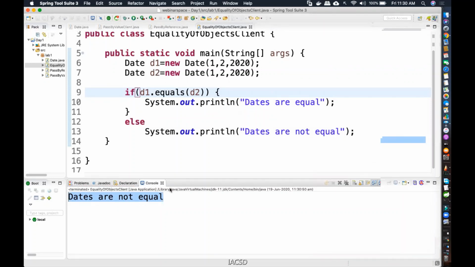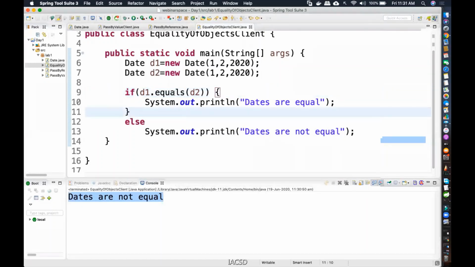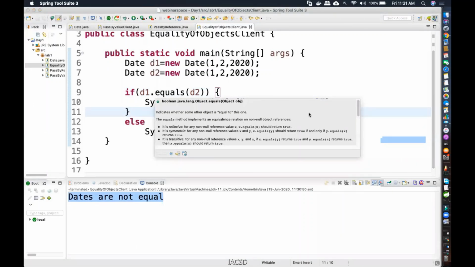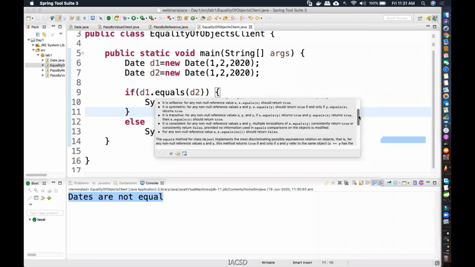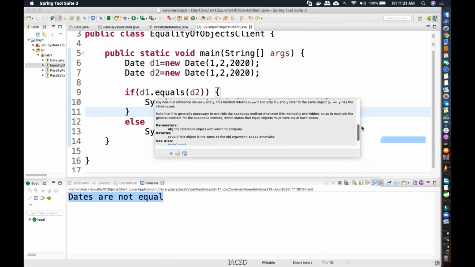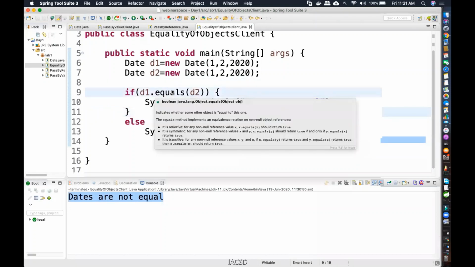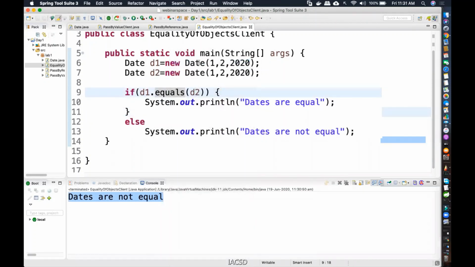Because you all said it is going to be equal, right? There should be some difference. Yes. The question is why? If you see clearly, the equals method that is coming from the Object class, you can just browse its documentation. That time you can see clearly what it actually is. It's a double equals. It's the same as the primitive equals. If you want, you can right click; there's an option called open declaration.